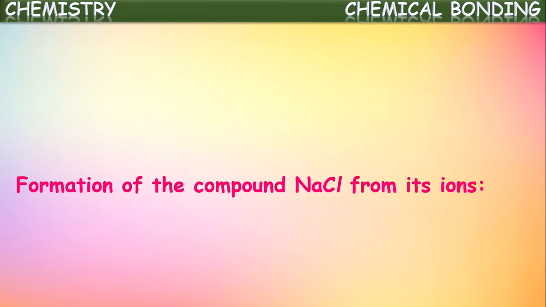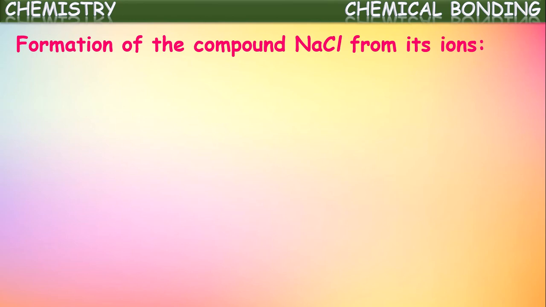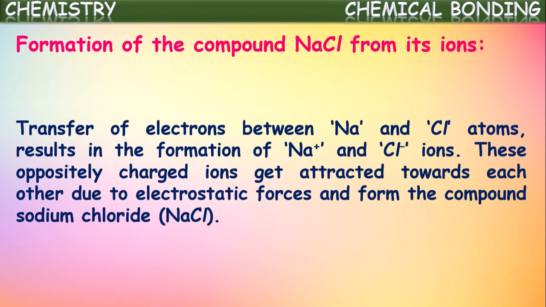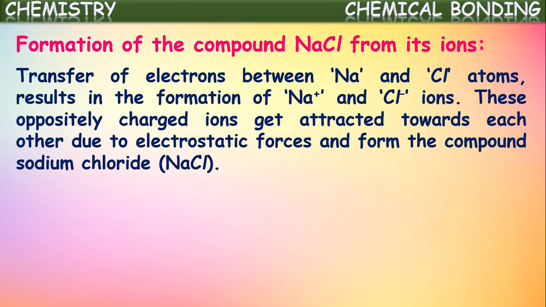Now the combination of these two: formation of compound sodium chloride from Na+ and Cl- ions. Transfer of electrons between sodium and chlorine atoms results in the formation of Na+ and Cl- ions.